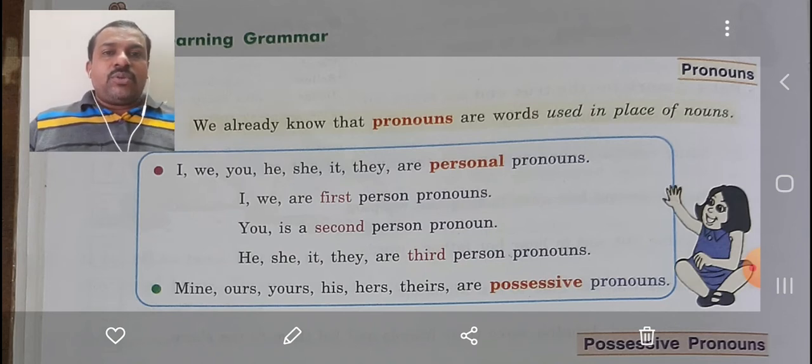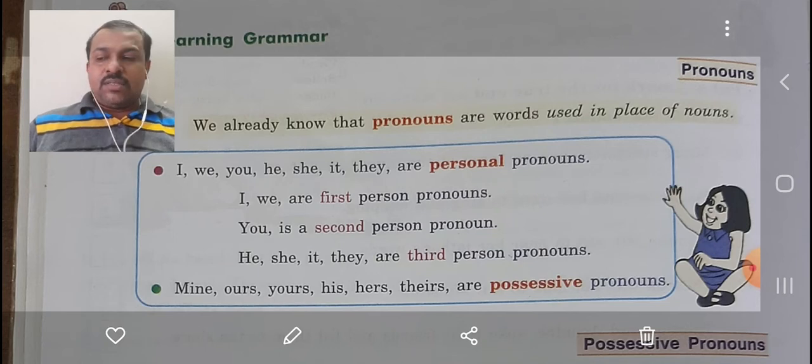So I will go through those exercises, explain to you, and along with the video, I will give the answers for you to write in your book. Okay, so let us start. In page number 42, learning grammar, it is talking about pronouns.